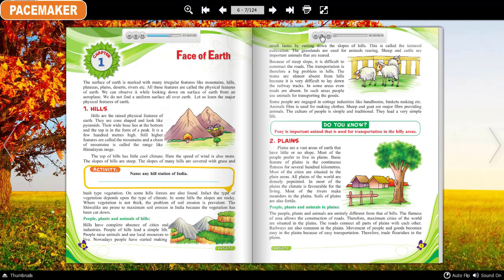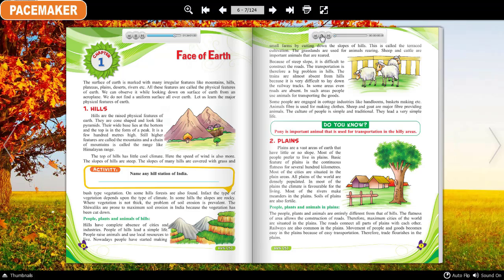In some hills, the slopes are rocky, where vegetation is not thick. The problem of soil erosion is prevalent. The Shivaliks are prone to maximum soil erosion in India because the vegetation has been cut down. Activity. Name any hill station of India.